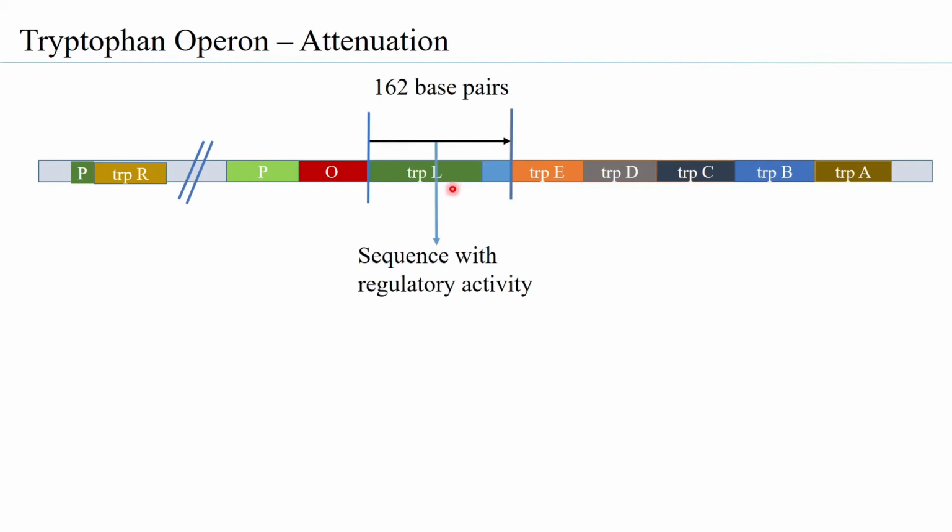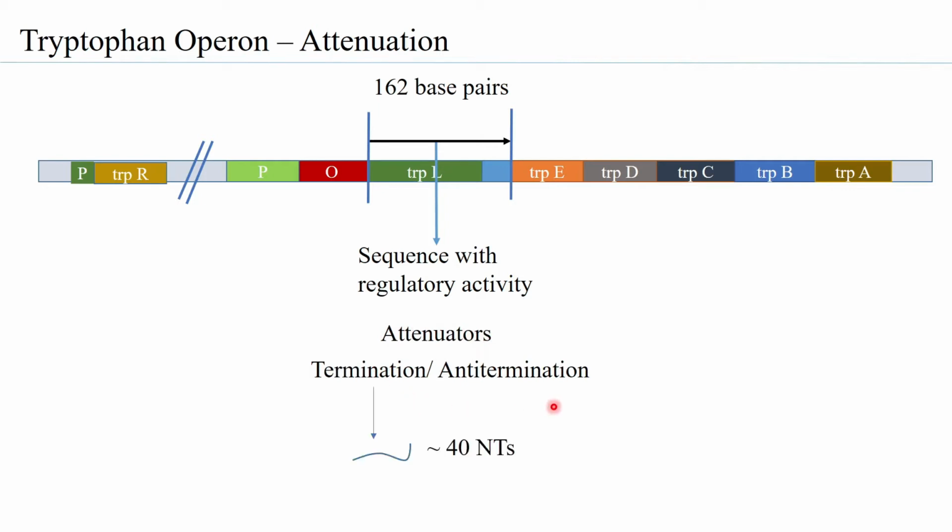Now, within the sequence are present the attenuators that are responsible for the regulatory activity. These attenuators are either responsible for termination of transcription, or they're responsible for the anti-termination of this. When you say anti-termination, it means that it does not carry out premature transcription termination.